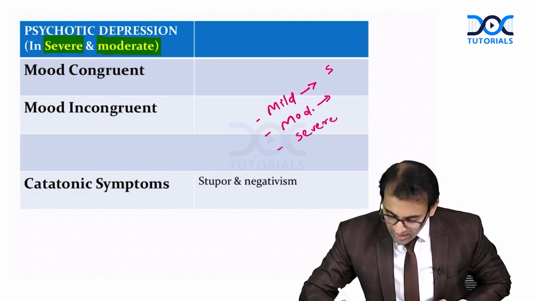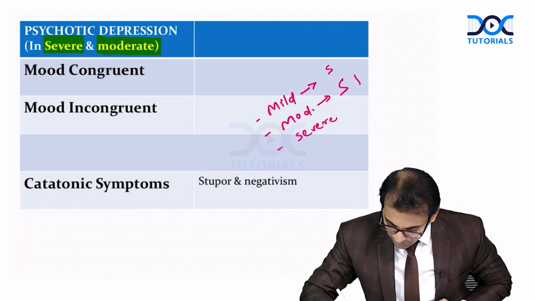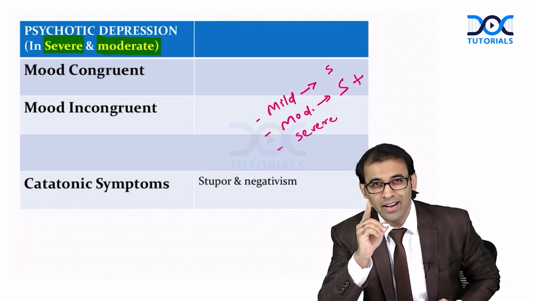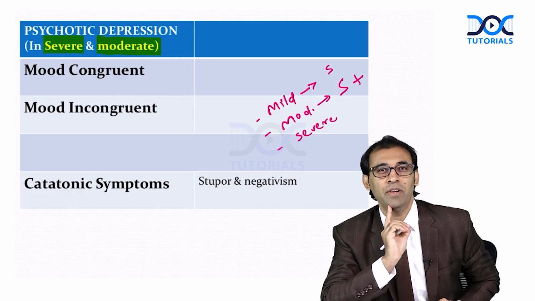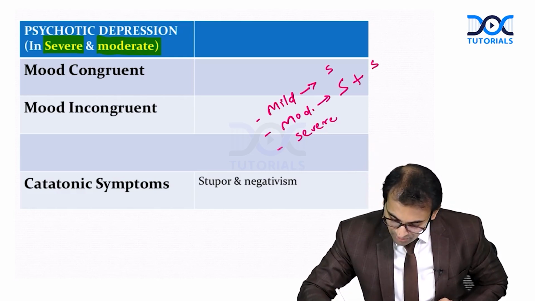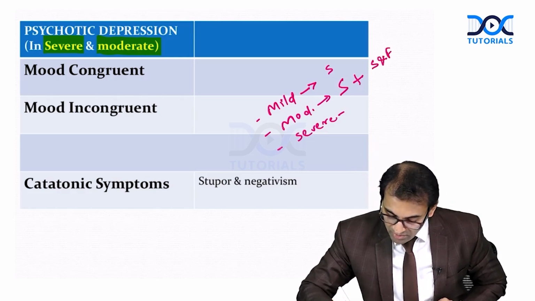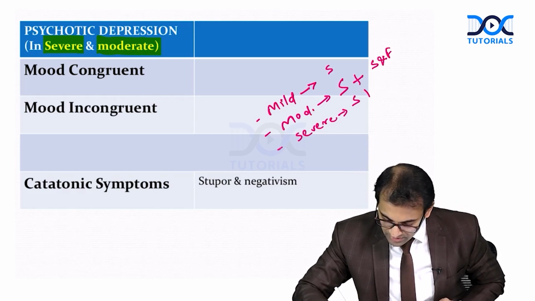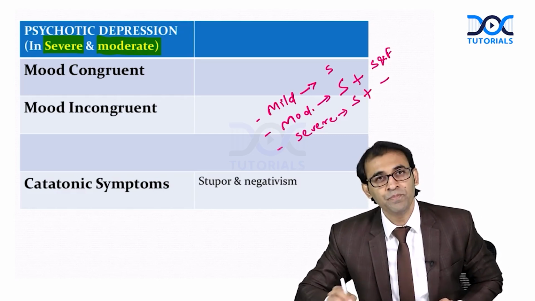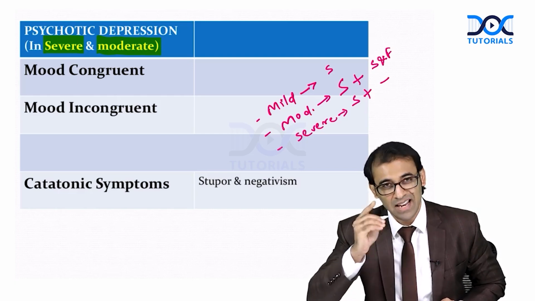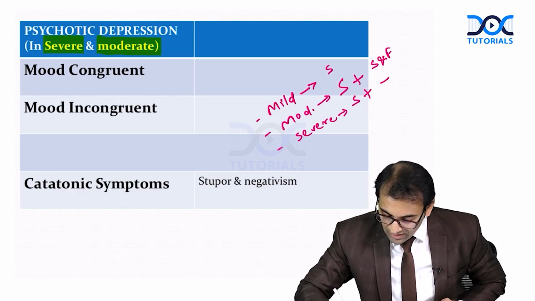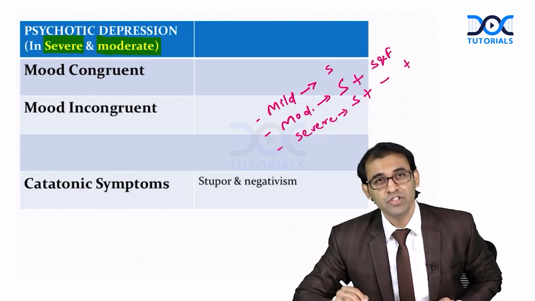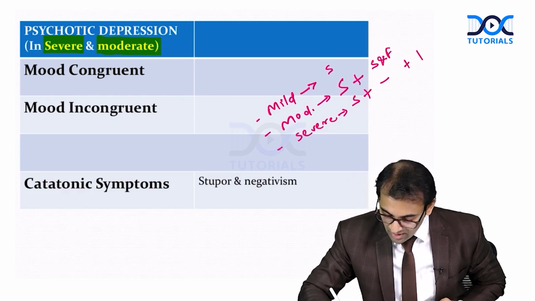Moderate depression means symptoms of depression with a problem in sleep and diet, sleep and food habit. What is the meaning of severe depression? Along with the symptoms, there will be a problem in food habit and sleep habit. Along with that, there will be a problem in functions also. There will be many dysfunctionalities also. Very easy to understand. Fine.